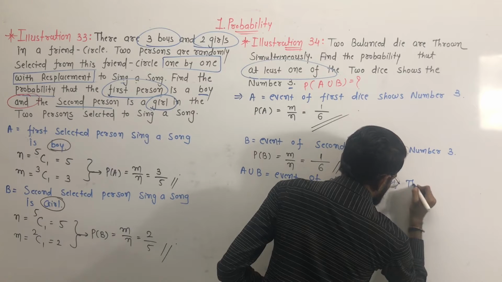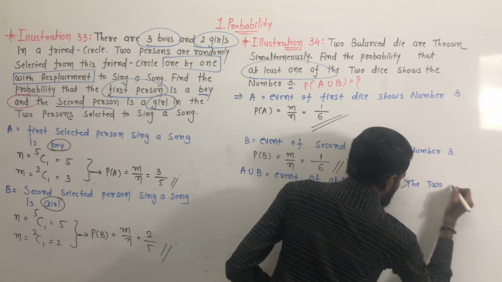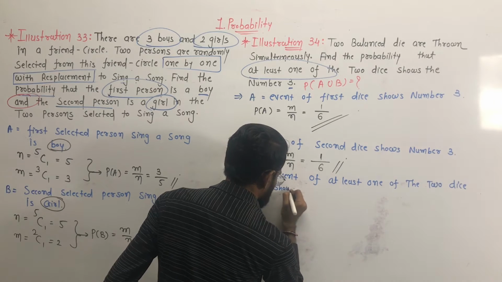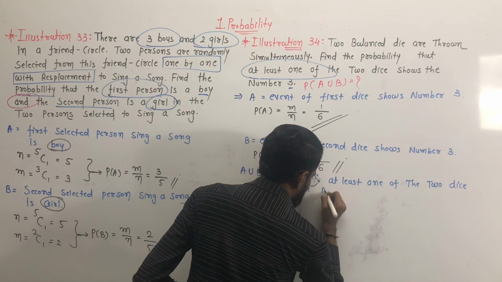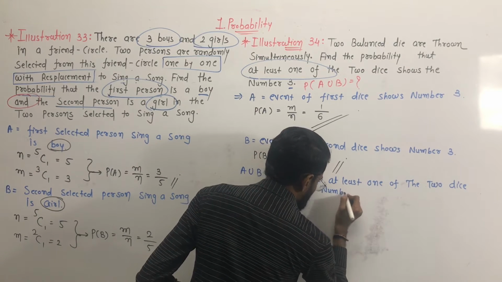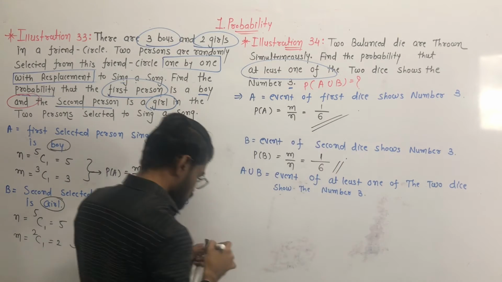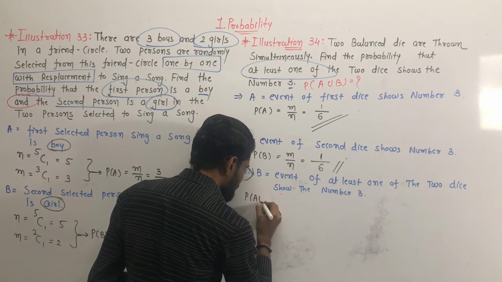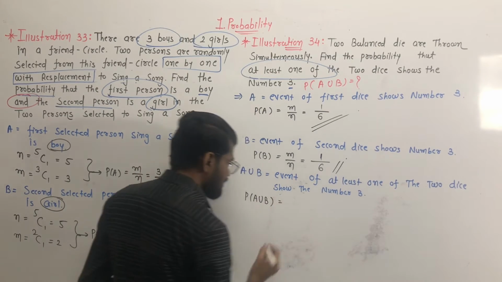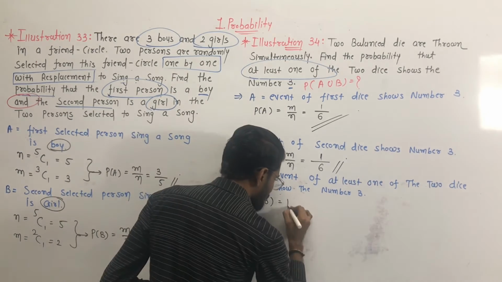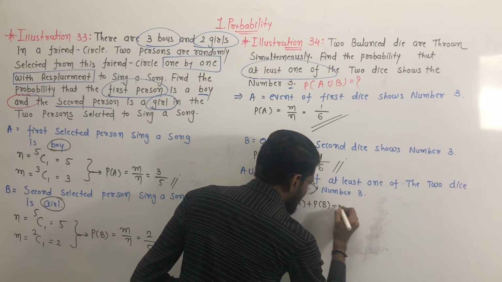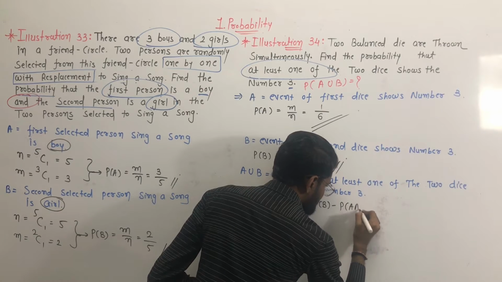So we have to find the probability of A union B, and it can be found from the formula P of A plus P of B minus P of A intersection B.